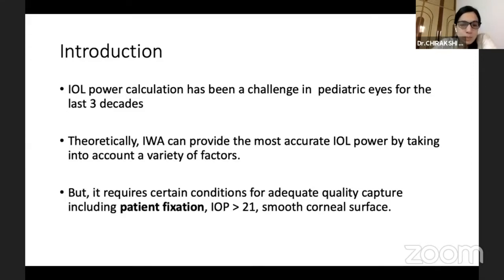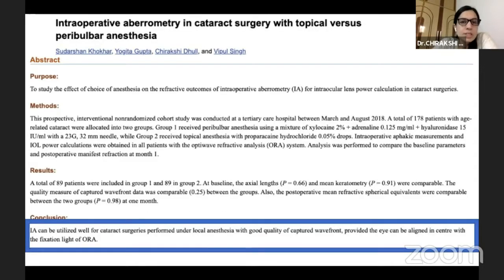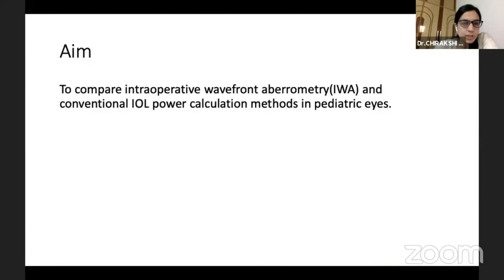Last year, we had published a paper in which we compared intraoperative aberrometry in cataract surgery with topical versus peribulbar anesthesia. So we found that IA can be utilized well under block if a good quality of wavefront can be captured by aligning the eye manually. In a block also the patient cannot see the target light. So the surgeon manually aligns the light in that direction and then we capture the Aura reading. The same thing we tried doing in the pediatric eyes.